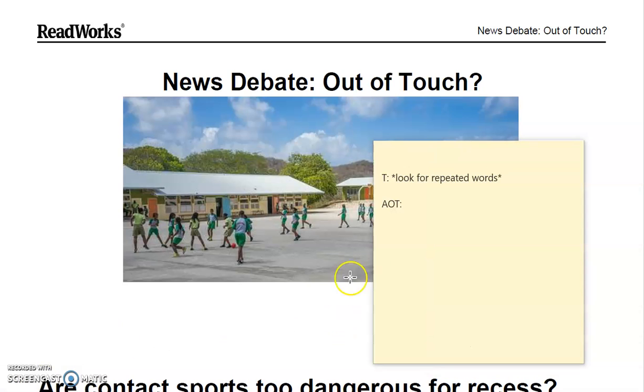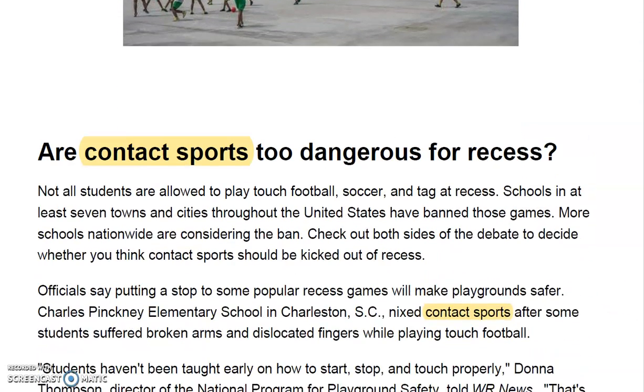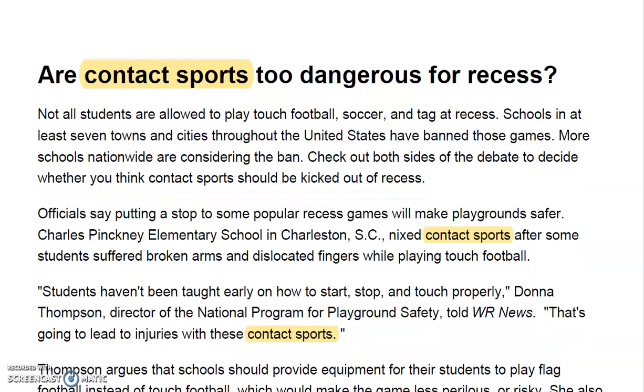If you're struggling to figure out the topic, one strategy that you can use is to look for repeated words in the passage. I'm going to go through this passage and highlight repeated words to see if it'll help us figure out what the topic is. So if you'll look at the words I highlighted, I noticed that the author repeated the phrase contact sports a lot. The author also repeated words like touch football or games where you touch.